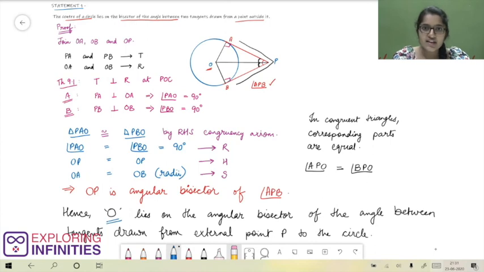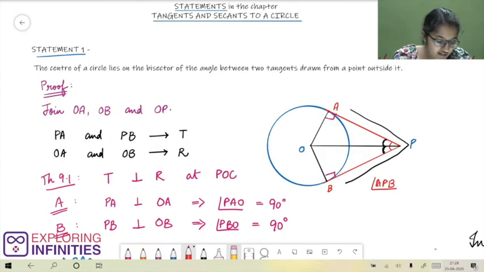Let us go through the steps that we used to prove the statement one more time. The statement says, the center of a circle lies on the bisector of the angle between two tangents drawn from a point outside it. So we are considering a circle having center O and an external point P. The tangents drawn from this external point to the circle are PA and PB.